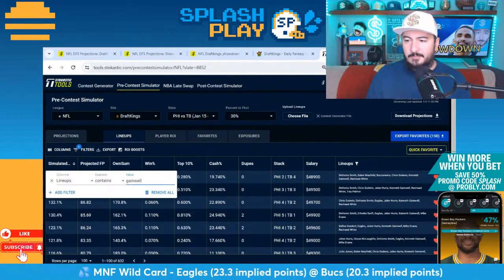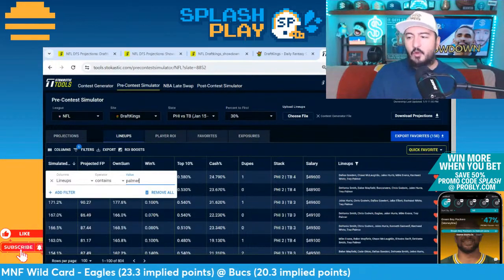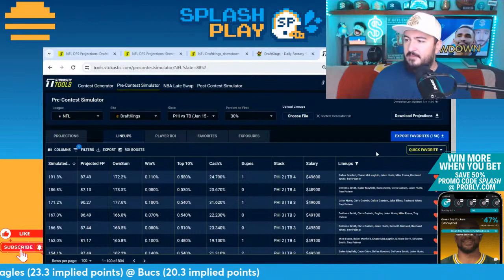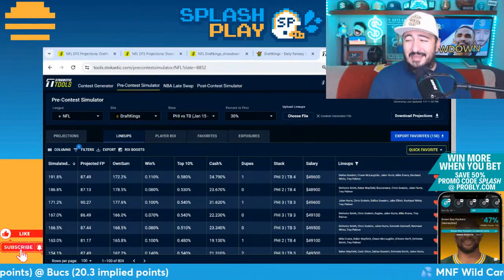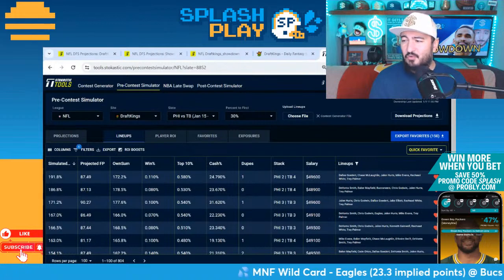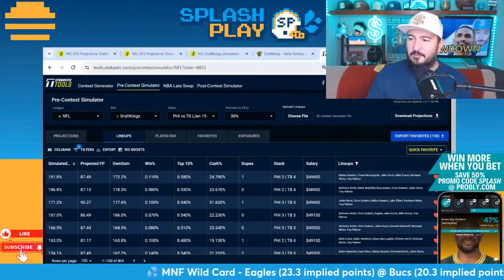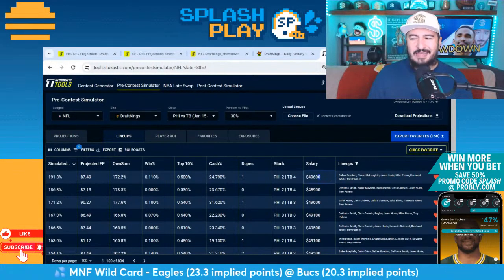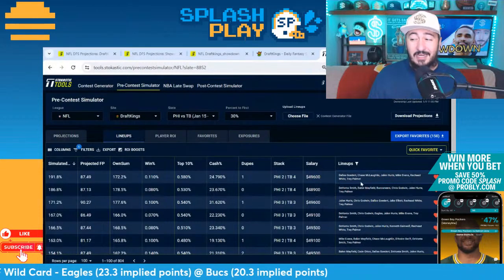Trey Palmer, we'll look at him too as well, for Dion's sake, who just wants some free lineup looks here on the Sims. 49.6 salary, Dallas Goedert, captain, Chase McLaughlin, Jalen Hurts, Mike Evans, Rachaad White, Trey Palmer. I would think that gets duped, even though it is Bucs heavy. Just not enough salary left on the table for this many players who are kind of known quantities.